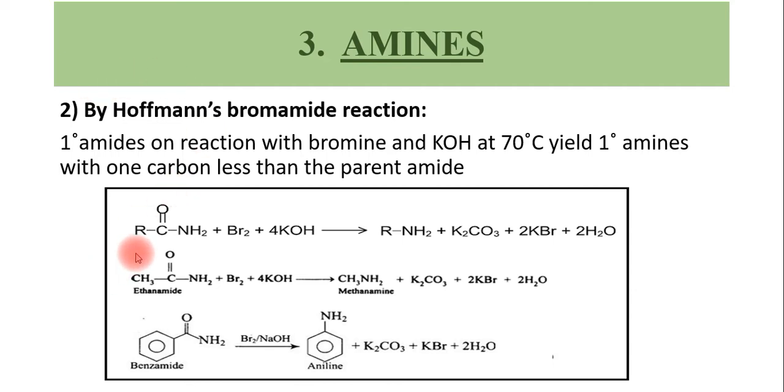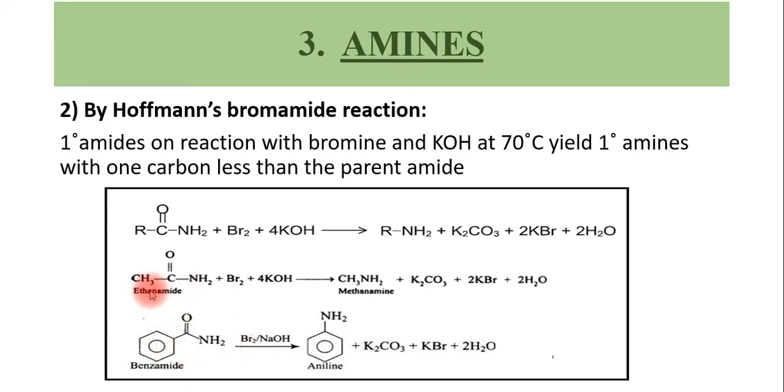The reaction is given here as RCONH2 plus Br2 plus 4KOH. You are getting the primary amine, and by the removal of K2CO3 plus 2KBr plus 2H2O. Here these are two examples for the amides. Here it is an alkyl amide, and this is an aromatic amide.